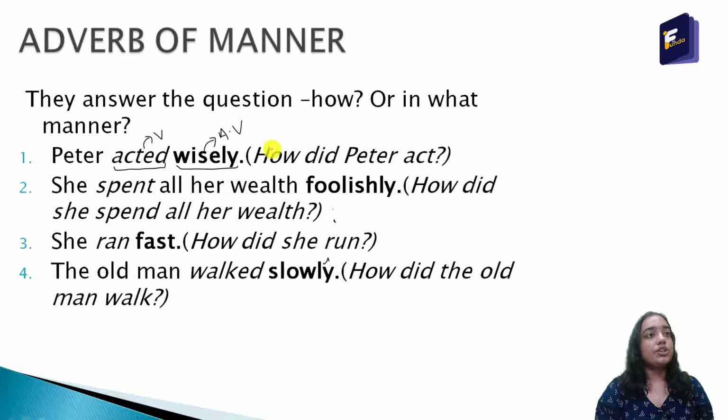If I ask the question, how did Peter act? The answer is wisely. So wisely is the adverb and it is answering the question how. That is why it is the adverb of manner.